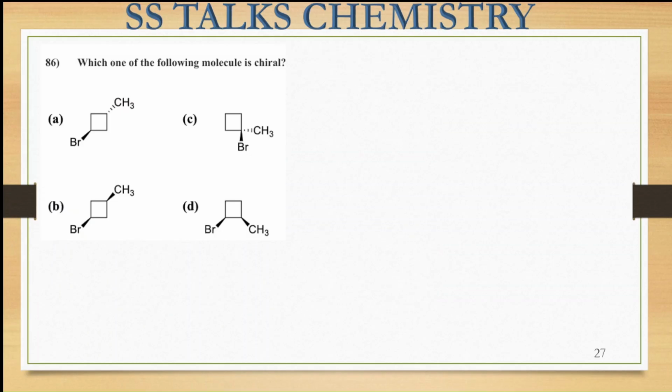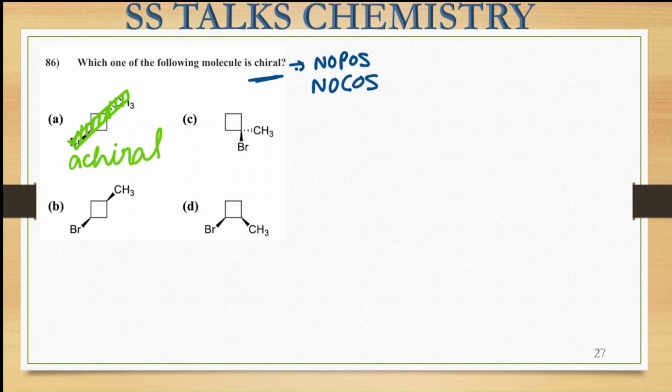It says which of the following molecules is chiral in nature. That means there should be no plane of symmetry present in it, and neither should there be a center of symmetry. Okay. So in molecule A, we can see there is a plane of symmetry, like this one, the plane can be passed. So this particular molecule is achiral in nature.